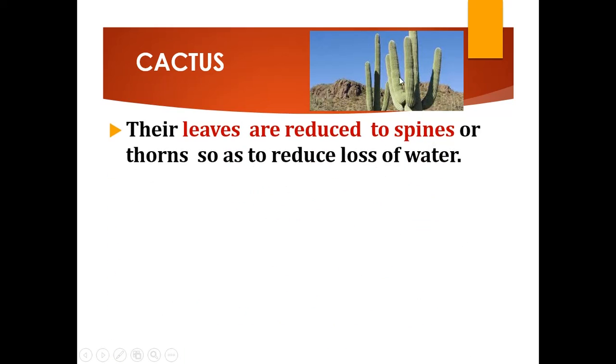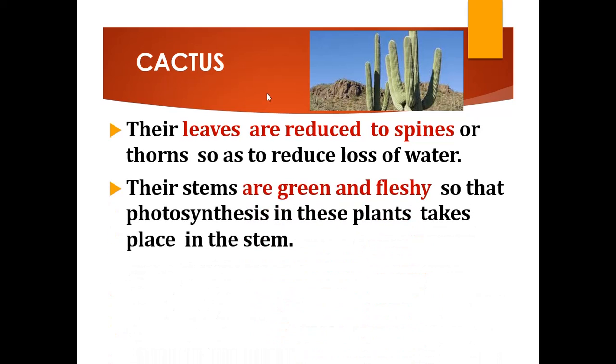In this picture, these plants do not have leaves. The leaves of these plants are reduced to spines or thorns, so that they can reduce the loss of water. In the desert there is a shortage of water. So the leaves of desert plants are reduced to spines, which will reduce the loss of water.